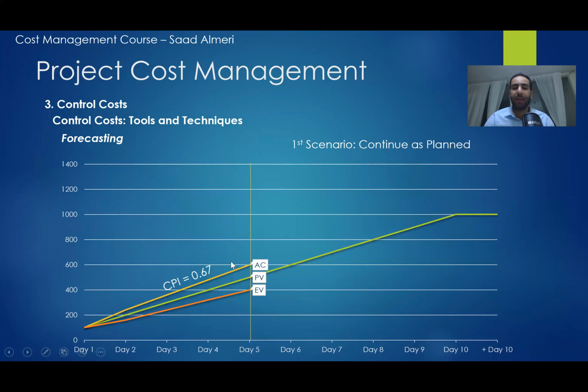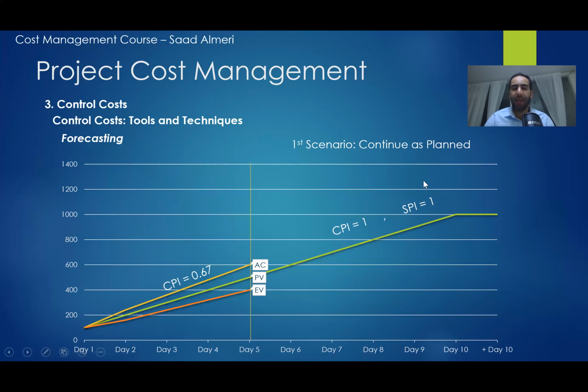That means that I spent 600 riyals in the first 5 days, but the original plan was to spend 100 only for every day. So we will continue with a CPI of 1 in this case. So the CPI is 1 and the SPI is 1.